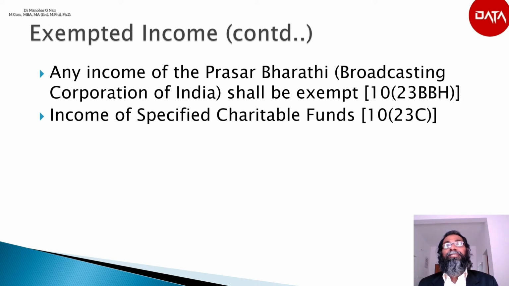Then the Prime Minister's aid to student fund, the National Foundation for Communal Harmony, then the Swachh Bharat Kosh set up by the central government, then the Clean Ganga Fund set up by the central government, the Chief Minister's Relief Fund or the Lieutenant Governor's Relief Fund, any university or other educational institution existing solely for educational purpose and not for the purpose of profit,